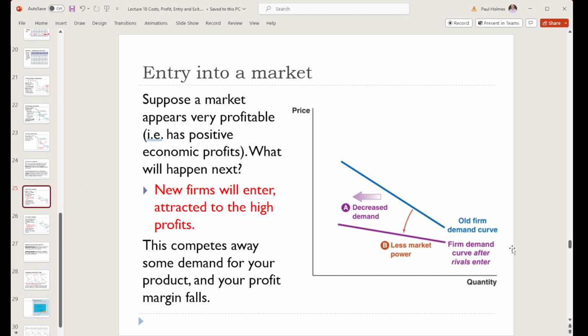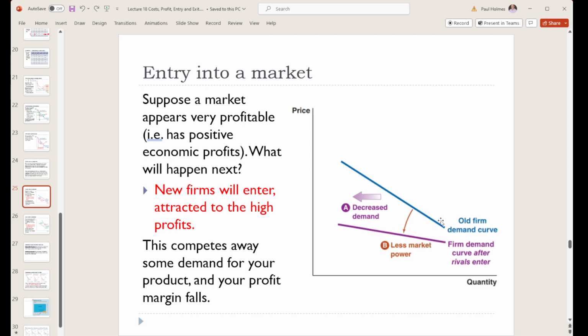This blue line is our demand curve for our firm when we've been making a lot of profit. But now new firms start to come in and compete with us. Well, we could think of this in two ways. One, there's going to be more competition now, and so at any given price, we're going to sell less. So that then makes our demand curve be lower than it was before. We'll sell either less at the same price, or you could think about the quantity that we sell being less at the same price. Either one of those is fine.